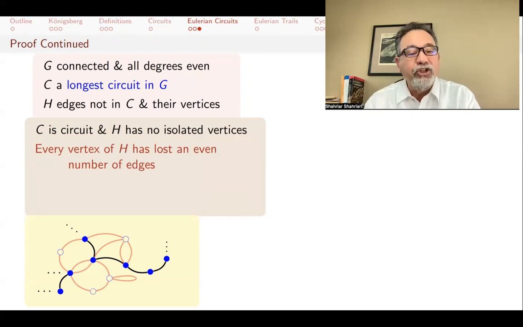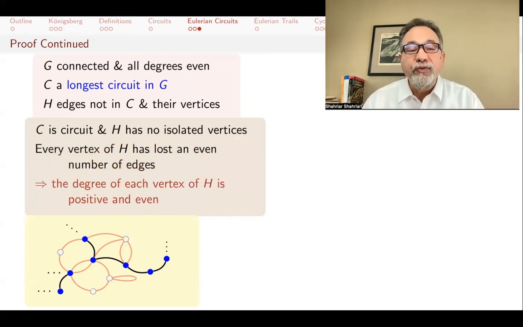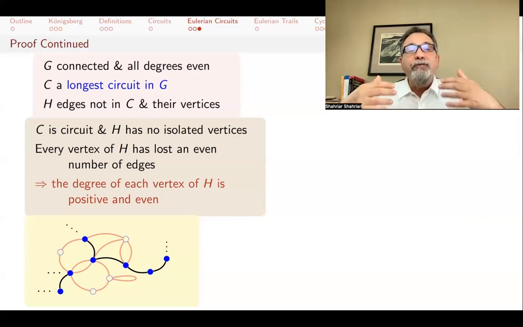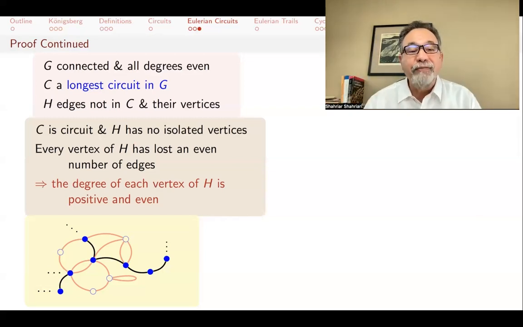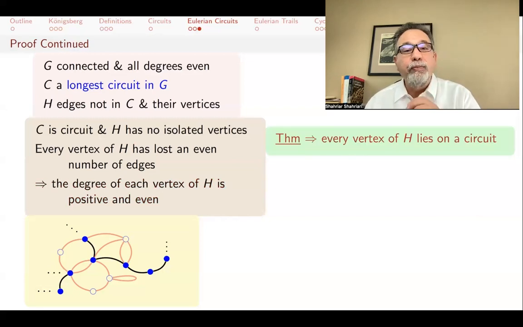If you think about H, those vertices that it has are not isolated, but what's their degree? Well, from the original graph G, every vertex of H lost an even number of edges. Why? Because the circuit came in and left. That means that the degree of each vertex of H is even, because the degrees used to be even, and we kept taking twos out. So we took an even number of edges out of an even number of edges, and what's left is even. And the degree is positive because H doesn't have any isolated vertices. And this was exactly what we proved the theorem about.